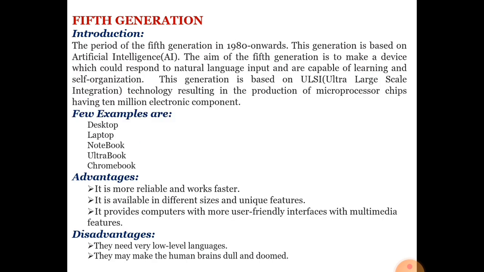Next, the fifth generation of computer. The period of the fifth generation computer is from 1982 onwards up till now. This generation is based on artificial intelligence, to make our computer system intelligent like a human being, able to perform tasks automatically by itself, and the computer system can understand all kinds of languages.